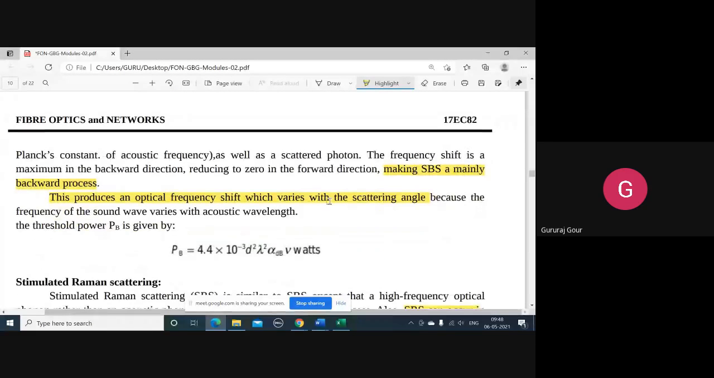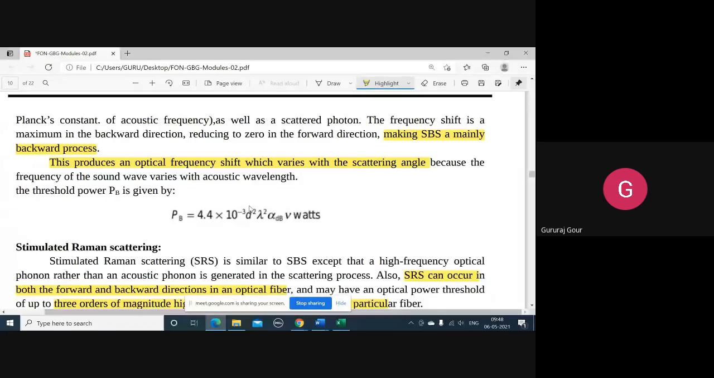This frequency shift is maximum in the backward direction and zero in the forward direction. That's why SBS is known as a backward process. And this produces an optical frequency shift in the backward direction with the scattering angle, given with the threshold power Pb = 4.4 × 10^-3 d² λ² α_dB V, where d is the core diameter, λ the operating wavelength of the light, α_dB the attenuation constant, and V the bandwidth of the optical source, measured in watts.